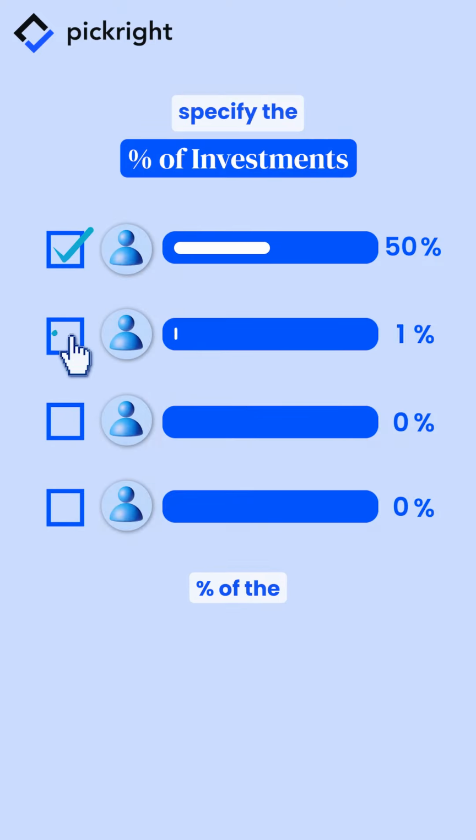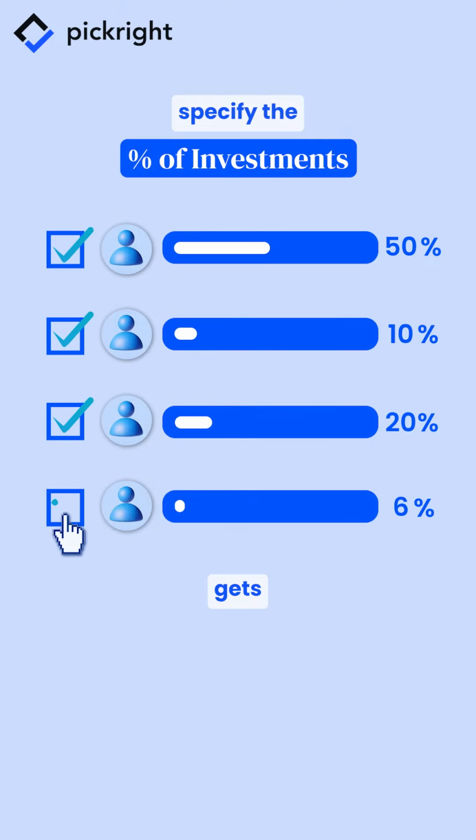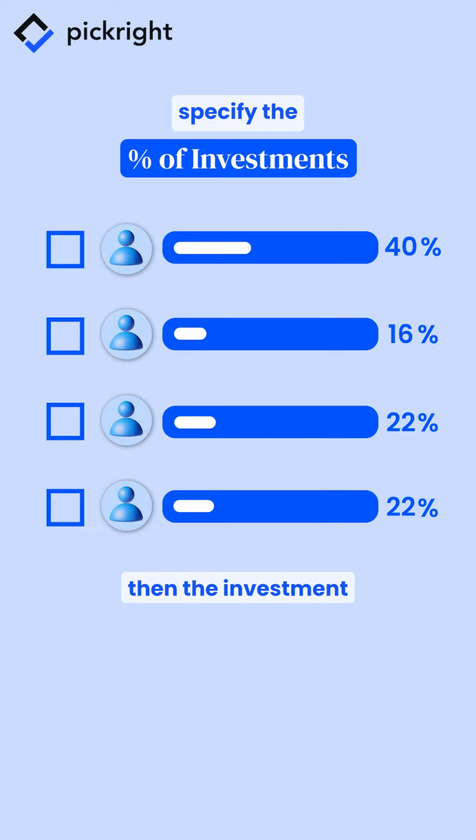You can specify the percentage of the investments every nominee gets. If you fail to specify, then the investment will be divided equally among all the nominees.